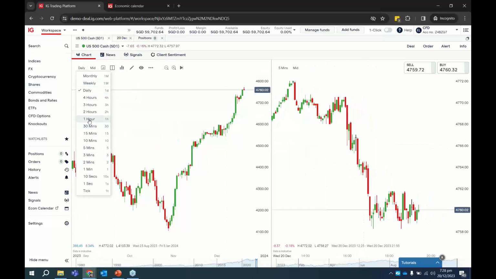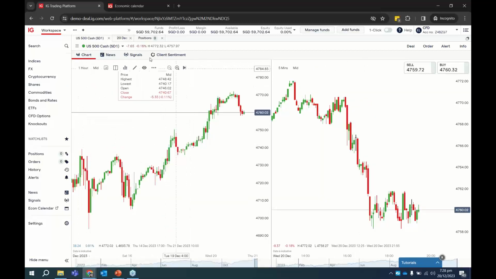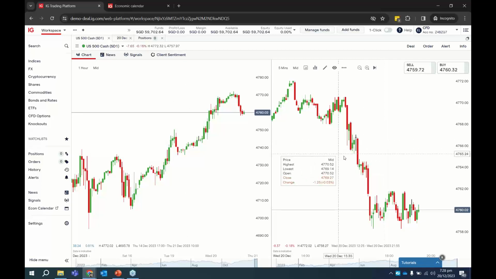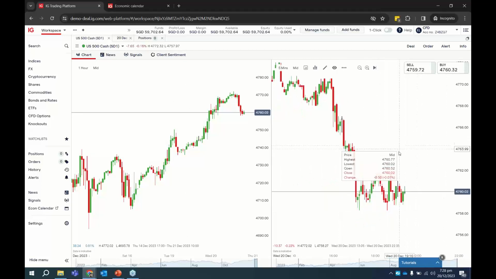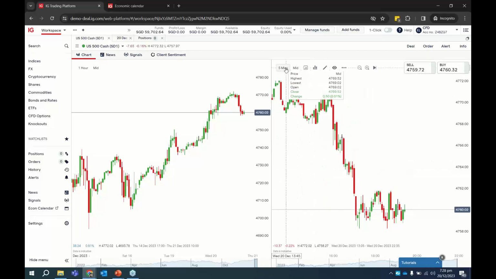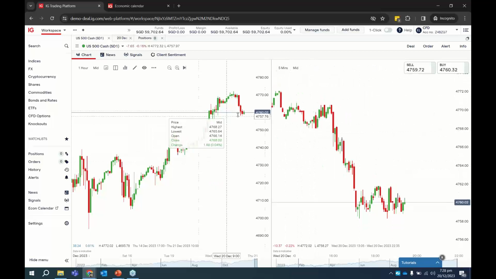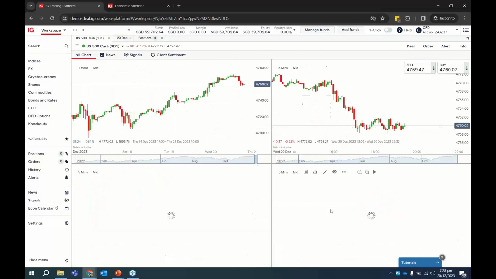If you're trading 5 minutes, you'll be looking at the hourly time frame for a longer term trend indication, but when you're looking for entries, you may just be looking at the 5 minutes time frame. So one way to do it is to split the chart over here. Just click on this. You can split the charts into even 4 charts to look at different time frames.